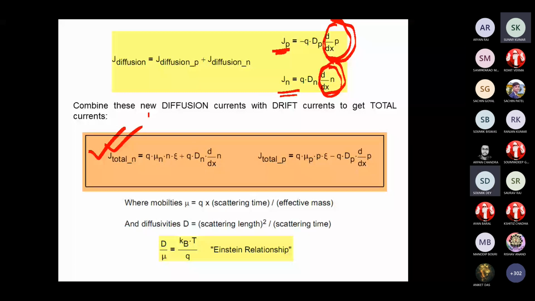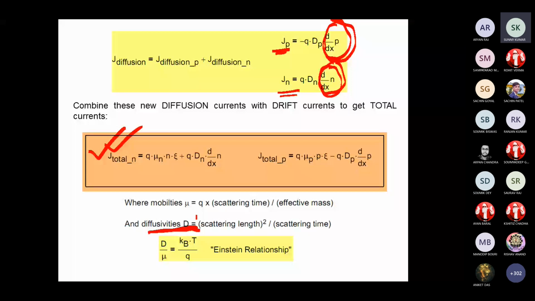Sir, what are Dp and Dn? Dp is the diffusion coefficient of holes, and Dn is the diffusion coefficient of electrons. That is the diffusivity D, or diffusion coefficient.